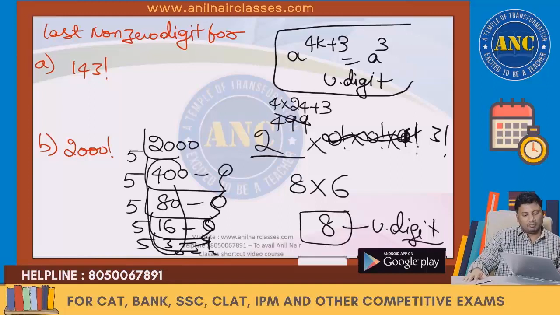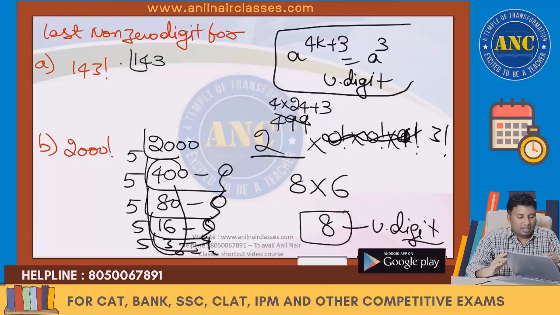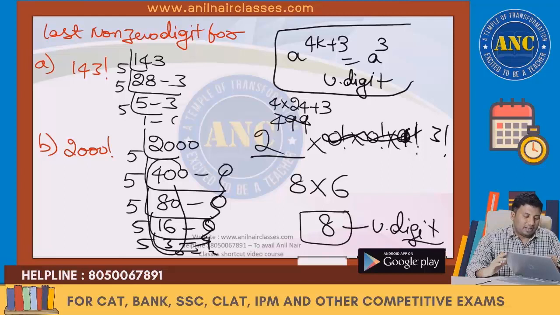Write 2 power a into a factorial into b factorial. 143: 5 28s are 140, remainder 3. 5 5s are 25, remainder 3. 5 1s are 5, remainder 0. 5 zeros are 0, remainder 1.